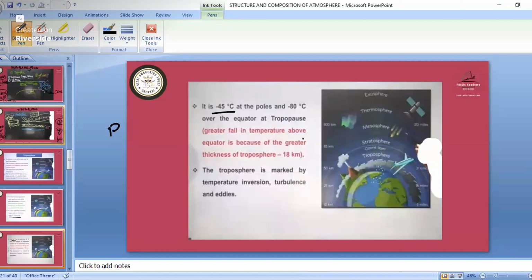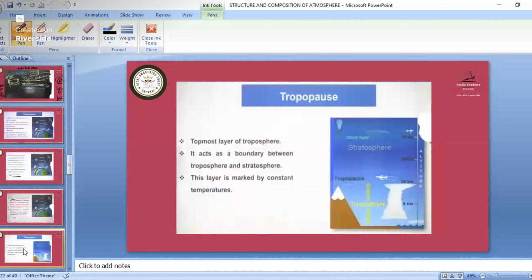The greater fall in temperature above the equator is because of the greater thickness of the troposphere. The troposphere is marked by temperature inversion, turbulence and eddies. Remember that all those phenomena we have in the troposphere only. So this is all about the troposphere. Then we have the tropopause. This layer is marked with constant temperature. The lowest layer, we know, is the troposphere.